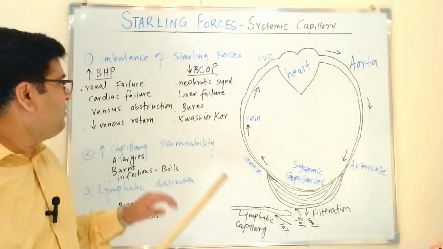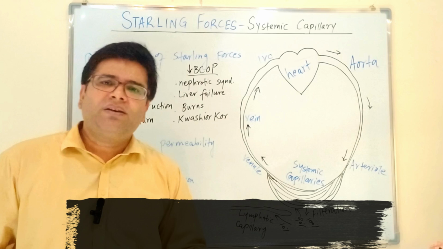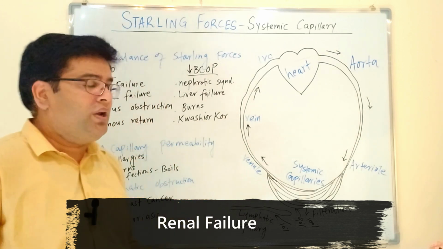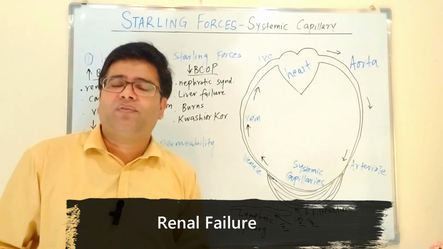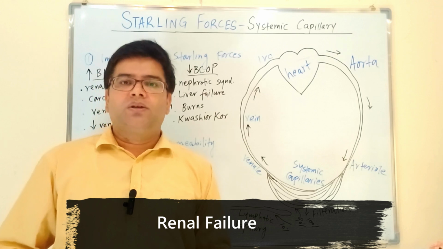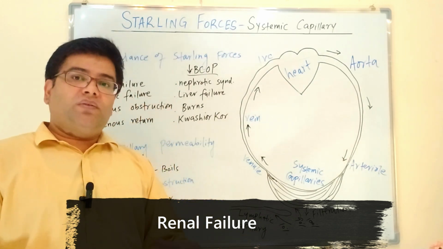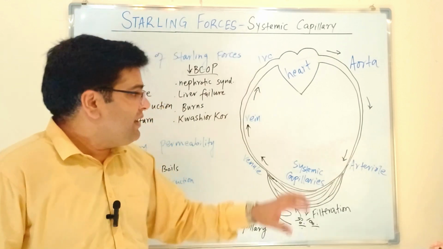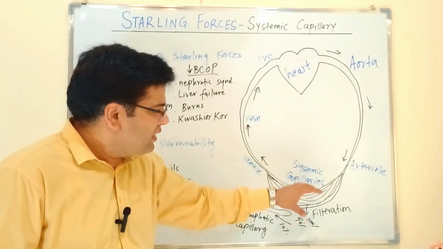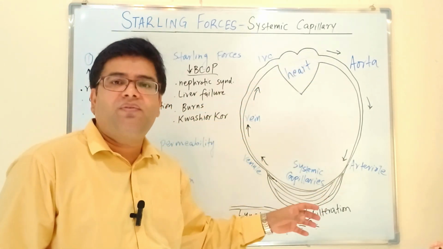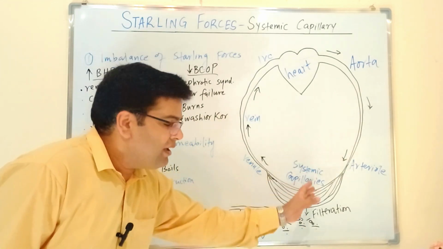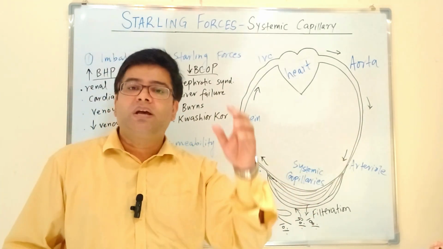So first we will talk about renal failure. In case of renal failure, whether acute or chronic, there is retention of sodium and water. Because of that, the fluid level increases in our body and the blood pressure increases. When there is more fluid, there will be more pressure of that fluid, especially the hydrostatic pressure, and more fluid will be filtered out of the capillaries,